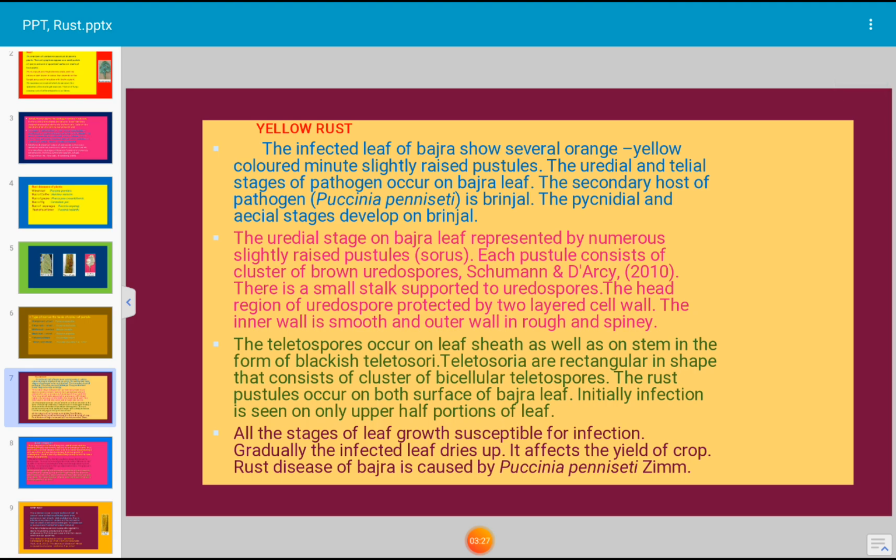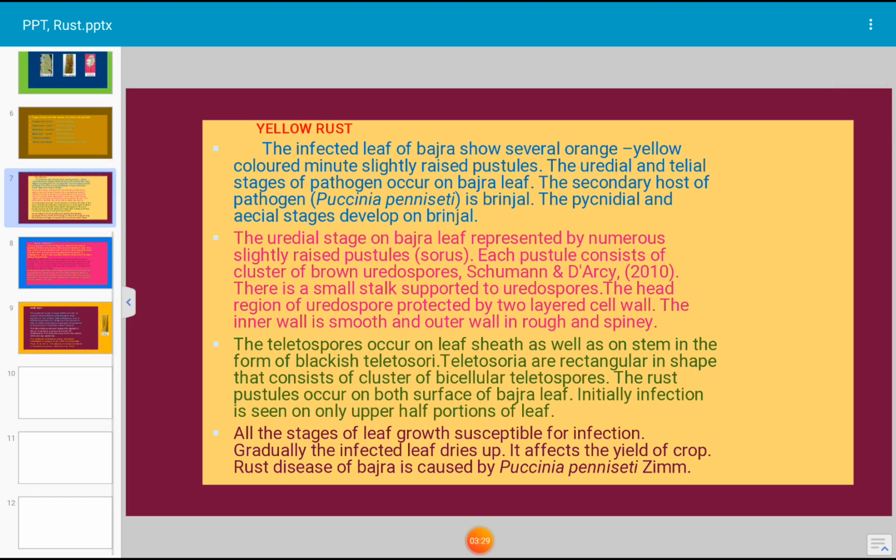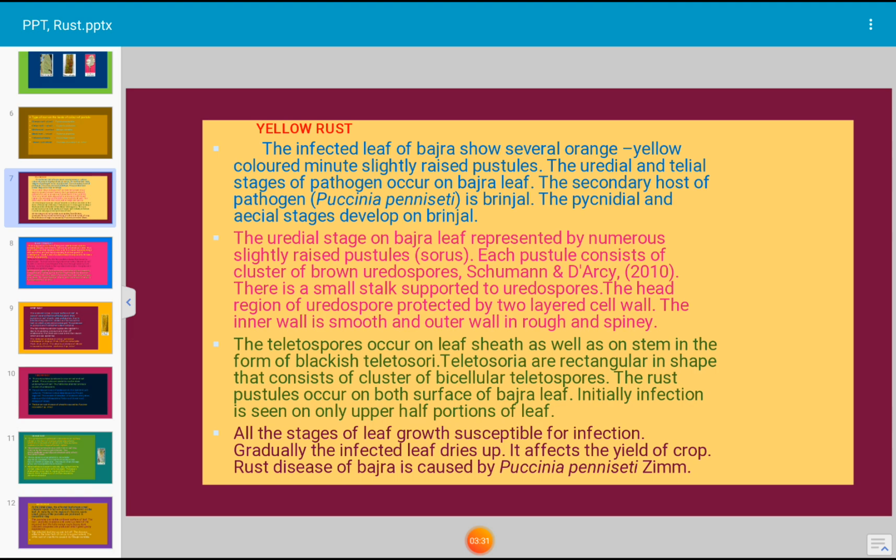Let us see details of the yellow rust. The infected leaf of bajra shows several orange, yellow colored, minute, slightly raised pustules. The uredial and telial stages of the pathogen occur on bajra leaf. The secondary host of the pathogen is brinjal. The pycnidial and aecial cup develops on brinjal. The uredial stage on bajra leaf is represented by numerous slightly raised pustules. Each pustule consists of a cluster of brown urediospores.